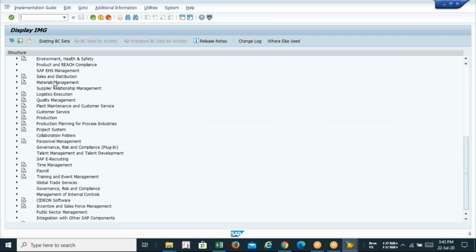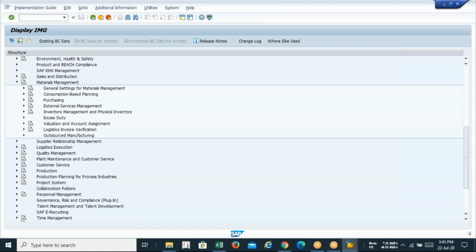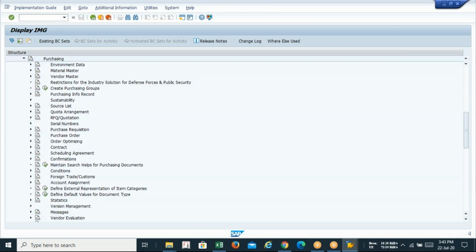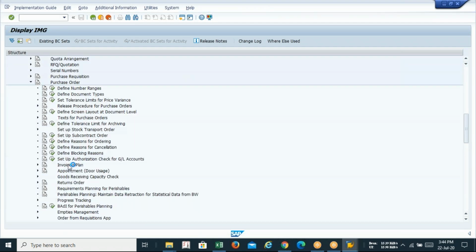Under Material Management, we need to find Purchasing. Under Purchasing you can see lots of options. Here another option is called Purchase Order. We enter Purchase Order, and after that, Set Tolerance Limit, this third one.